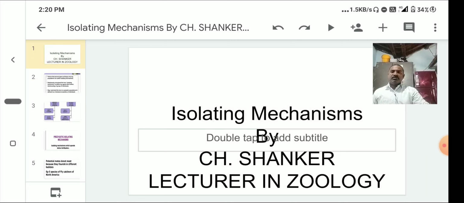So today we have to discuss isolation, isolating mechanisms. Isolation is a process to prevent the interbreeding between two populations. Generally, in a species, isolation prevents the mating between organisms of two different regions of the same species. That is called isolation.